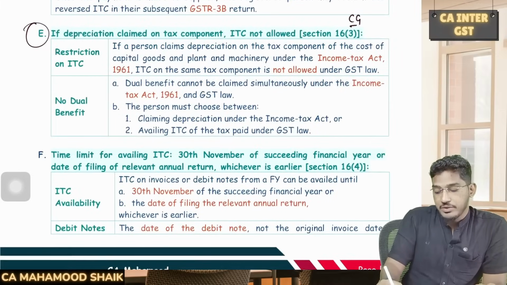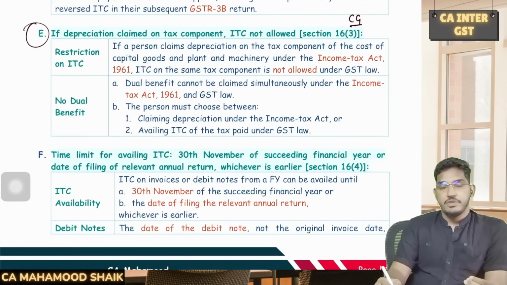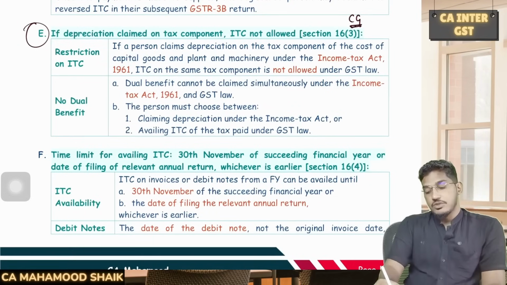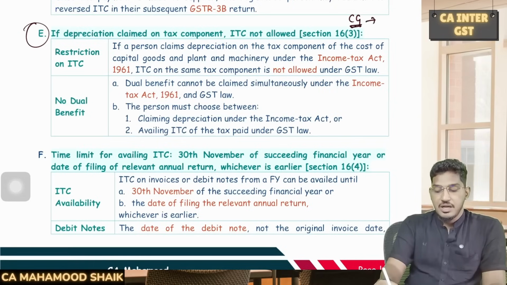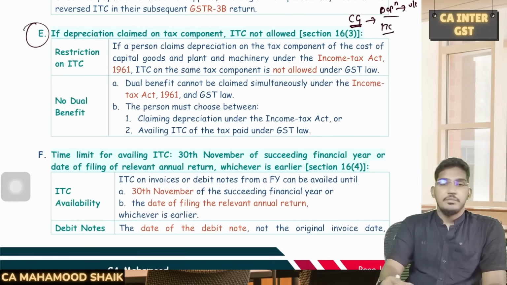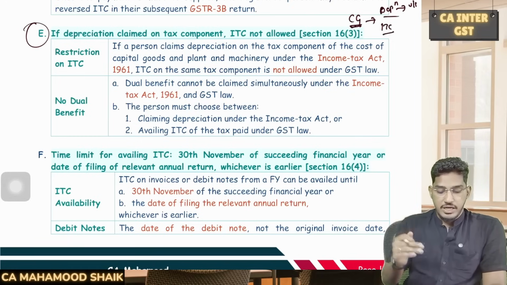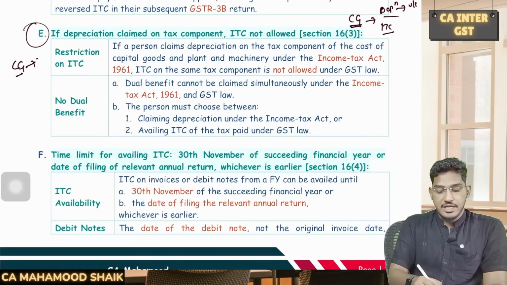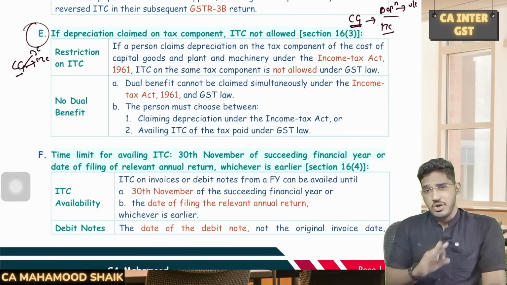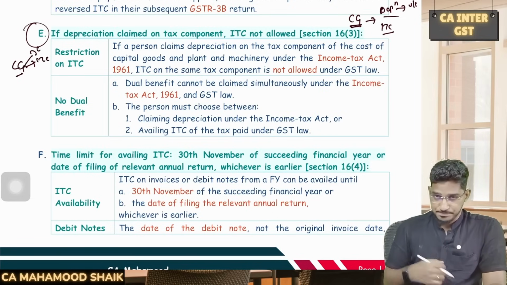In respect of capital goods, this is also one such frequent question which will be tested. In respect of capital goods, you have 2 options. Either you can claim depreciation on the GST paid under the Income Tax Act, or you can avail input tax credit, but not both simultaneously. So the GST department has put a condition: if you have purchased any capital goods, either you can claim input tax credit or you can claim depreciation on it, not both simultaneously.